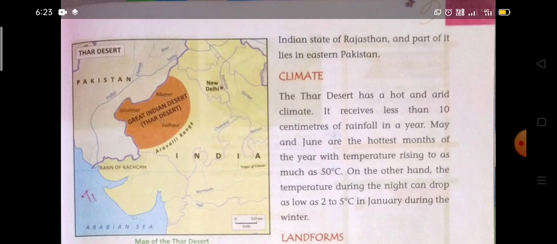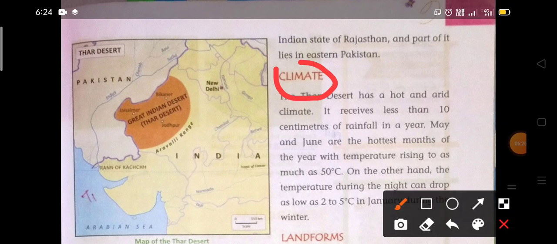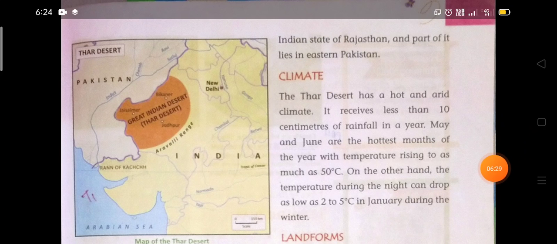Now the second point is climate. What is the climate of the Thar Desert? The Thar Desert has a hot and arid climate. It receives less than 10 centimeters of rainfall in a year. It means that the Thar Desert is a very hot area, and it receives less than 10 centimeters of rainfall in a year.